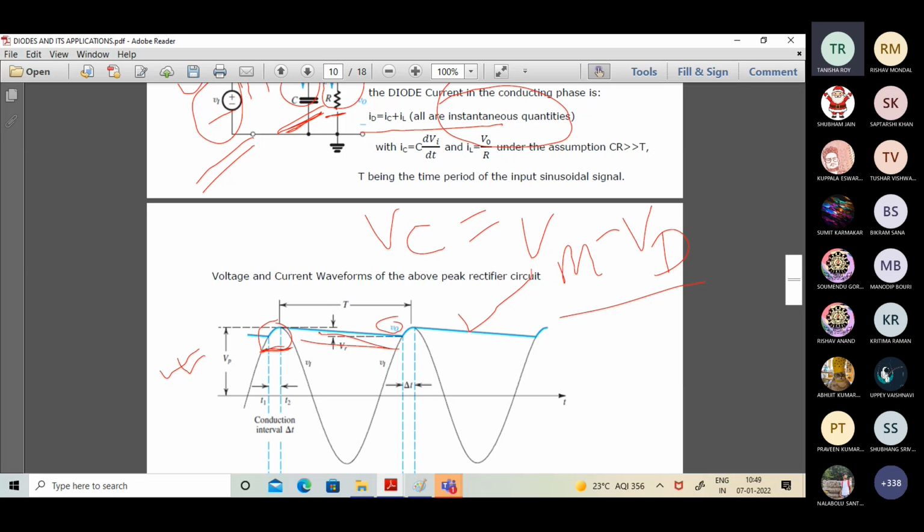So it means what? The outcome blue waveform, that is. Please don't interfere. I will tell everything. No need to worry. If you have any question, ask at the end. Okay.